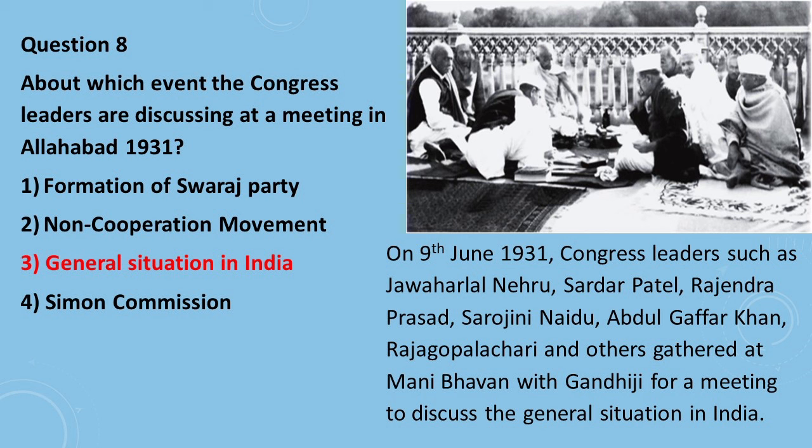Question number 8 is, about which event are the Congress leaders discussing at a meeting in Allahabad, 1931? And the correct option is option number 3, general situation in India. In June 1931, Congress leaders such as Jawaharlal Nehru, Sardar Patel, Rajendra Prasad, Sarojini Naidu, Abdul Ghaffar Khan, Rajgopalachari and others gathered at Mani Bhavan with Gandhiji for a meeting to discuss the general situation in India.